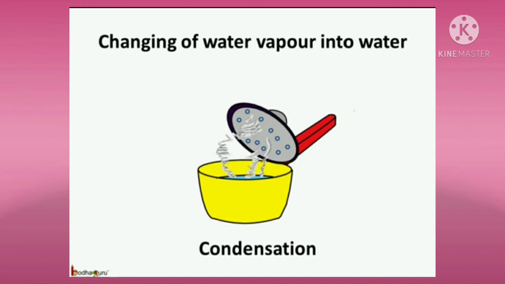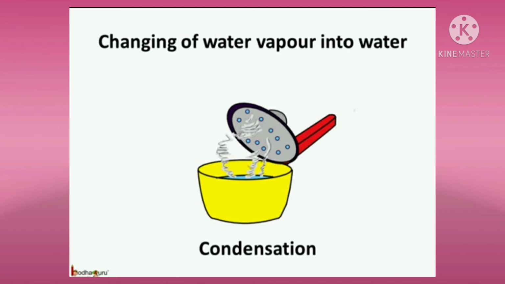This happens as the air around the bottle comes in contact with it, cools down and changes into water. The process in which a gas changes into a liquid on cooling is known as condensation, right?